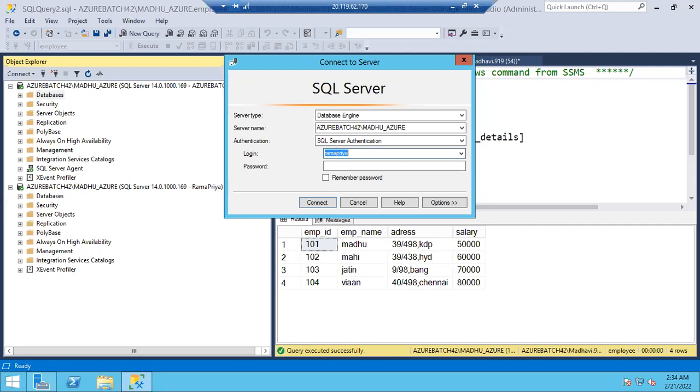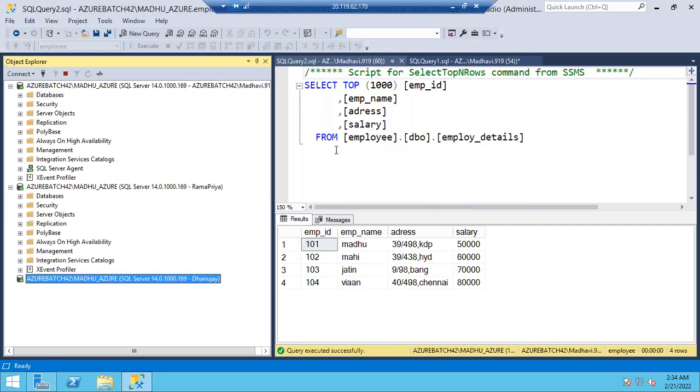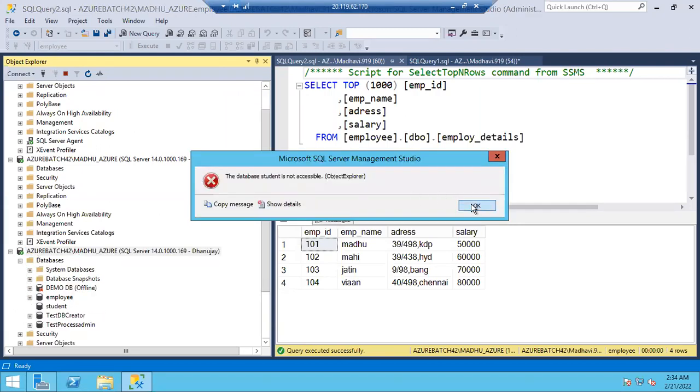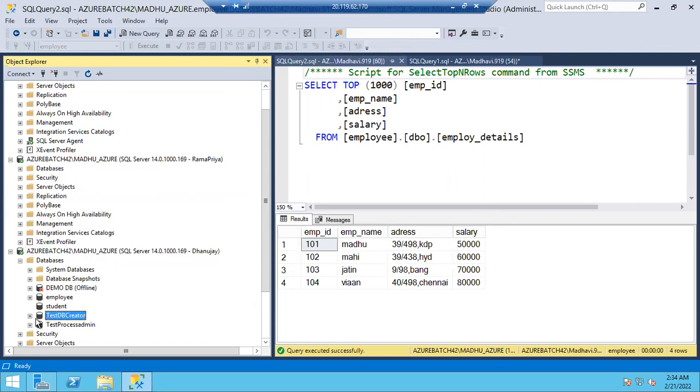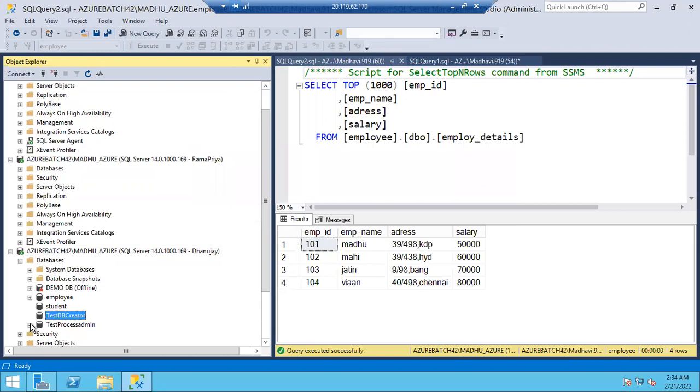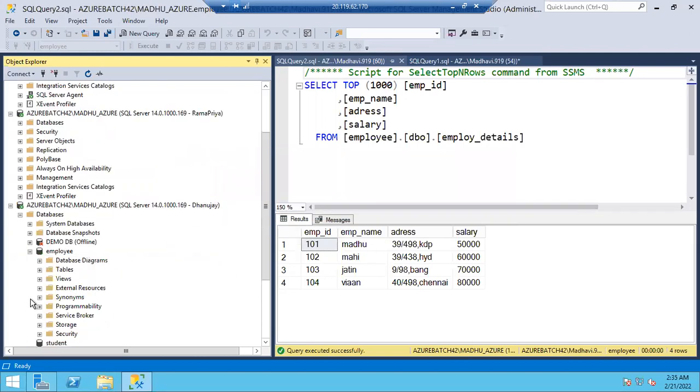Dhanunjay, password tab 123. Done. Dhanunjay is able to connect. Now, chalo, let's check whether Dhanunjay can access other databases or not. No, he cannot access. No, he cannot access. We gave access only to employee, right? Expand.